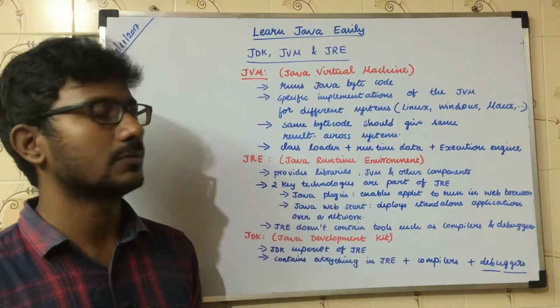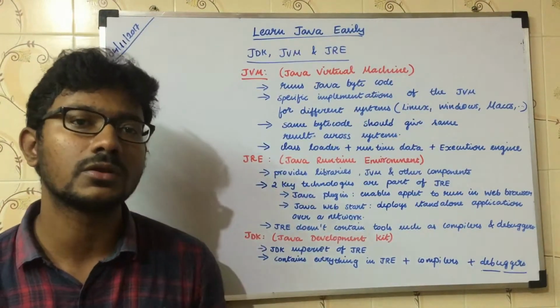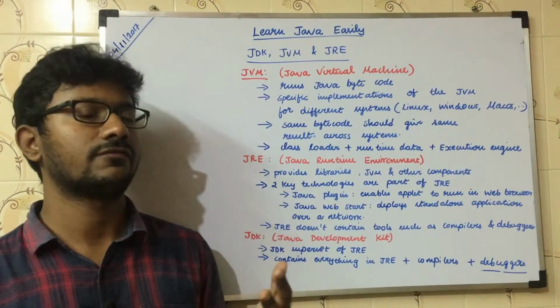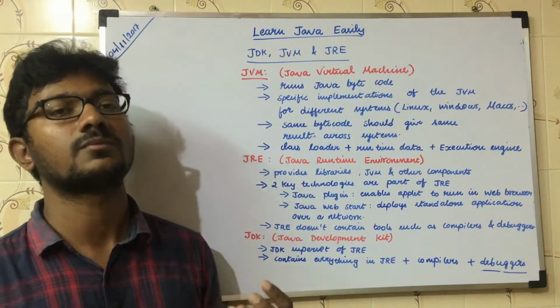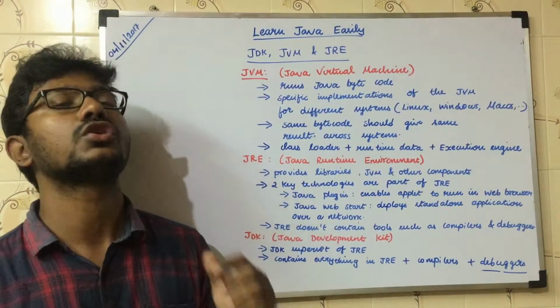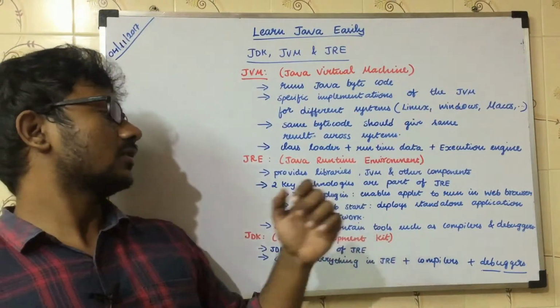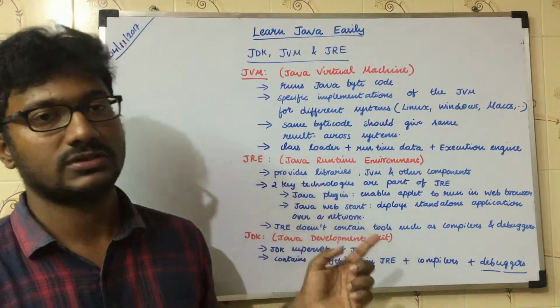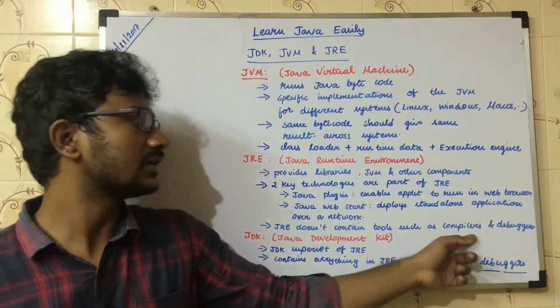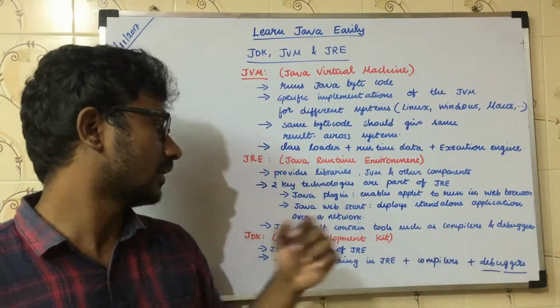And Java web service. Suppose you have written a standard application, then it's not a problem. You can run it in your machine or in your friend's machine or anywhere. But if you want to run that program in the web network, then you need this Java web start. And the important thing is JRE doesn't contain tools such as compilers and debuggers. JRE doesn't contain compilers and debuggers. JDK only contains compilers and debuggers.